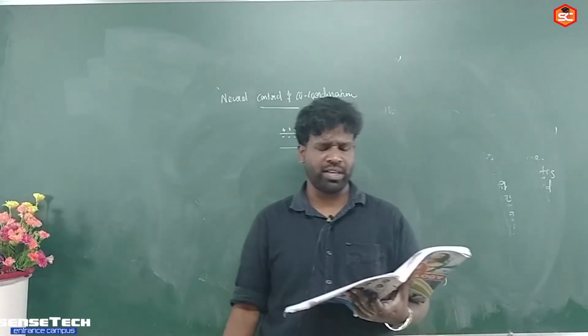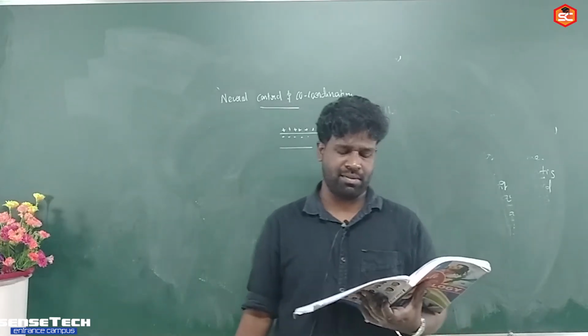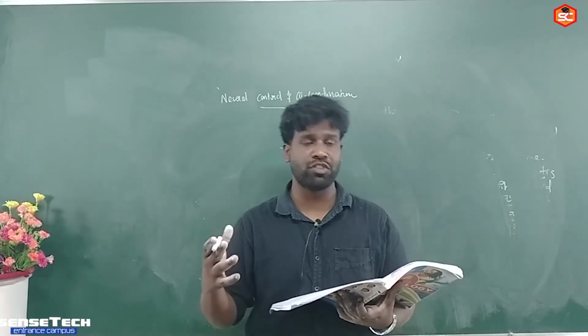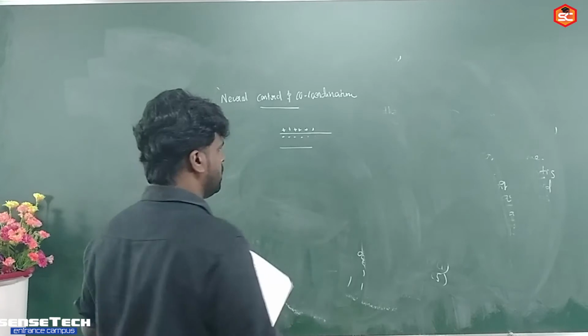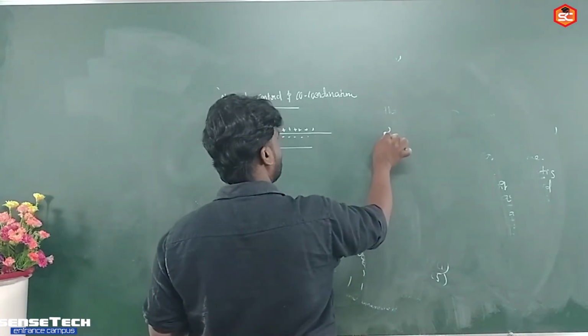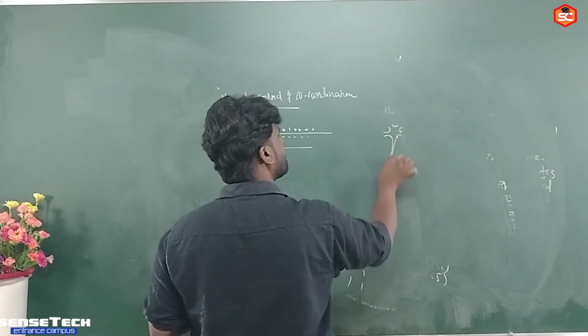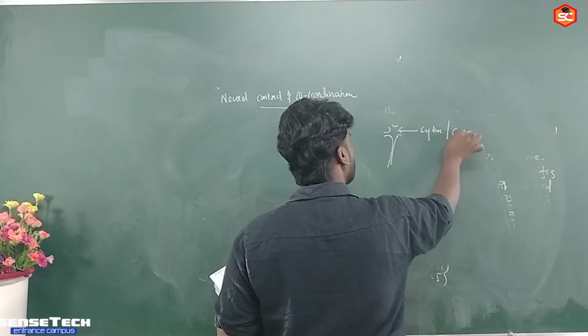Then match the following and select the correct option. Ganglia. Ganglia means is a cluster of cytone. What is cytone? See, suppose this is a neuron. In this neuron, this terminal bulged portion is called as cytone or cell body.